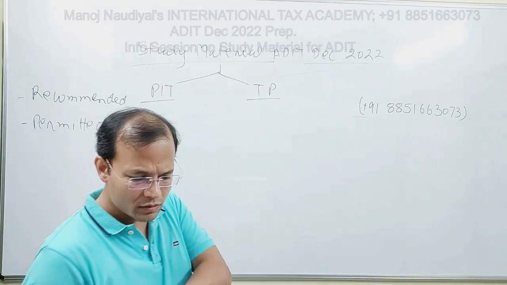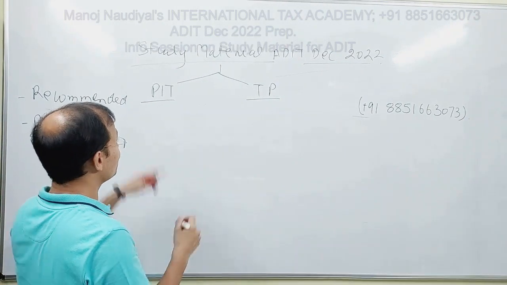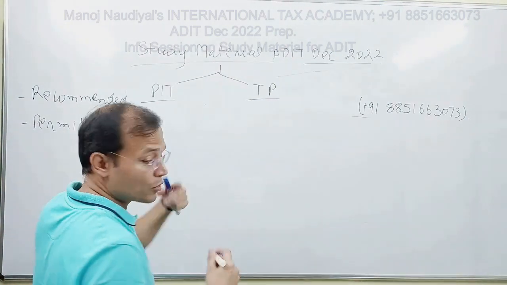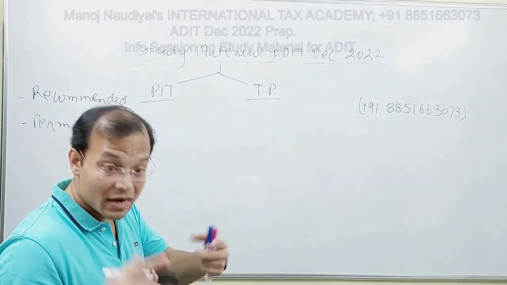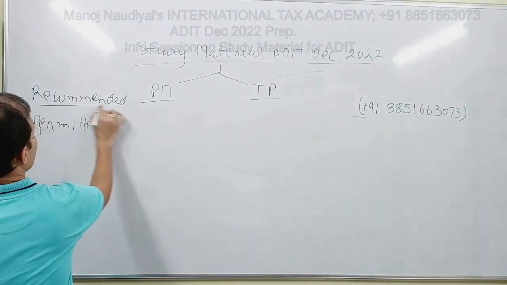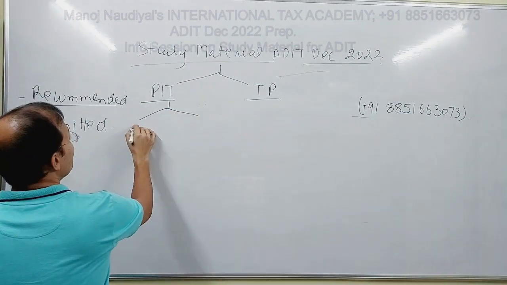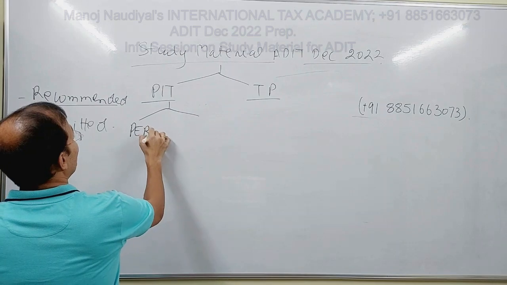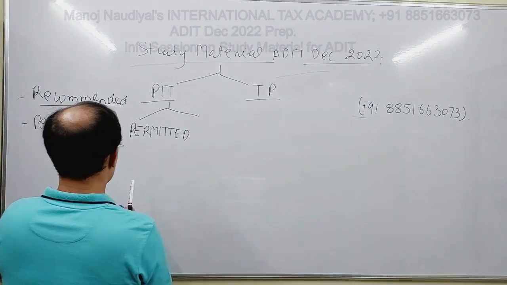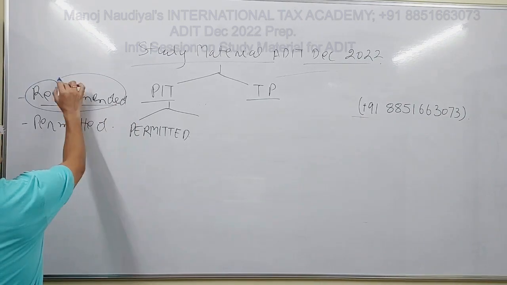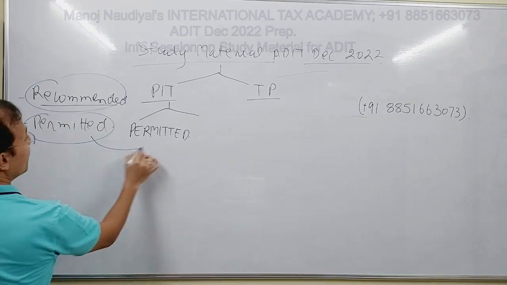And if you read this, then you find that for Principles of International Taxation, the ADIT syllabus, the ADIT prospectus, divides the recommended reading list into 4 categories. The first category is permitted. So now you find the word permitted, right? Recommended has 4 categories, and the first category is permitted.